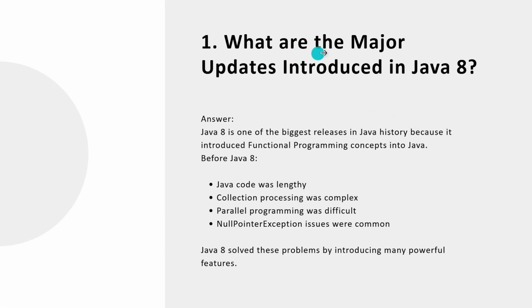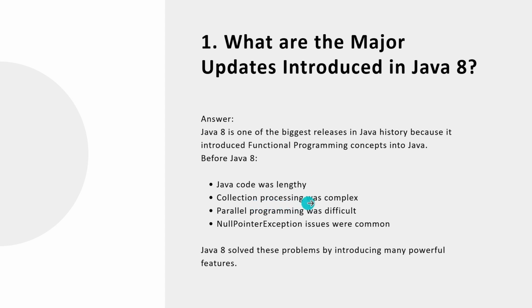So what are the major updates introduced in Java 8? Java 8 is one of the biggest releases in Java history because it introduced the functional programming concept into Java. Before Java 8, if you were solving any task, it took 10 lines of code; from Java 8 you can solve the same problem within 5 lines or less.